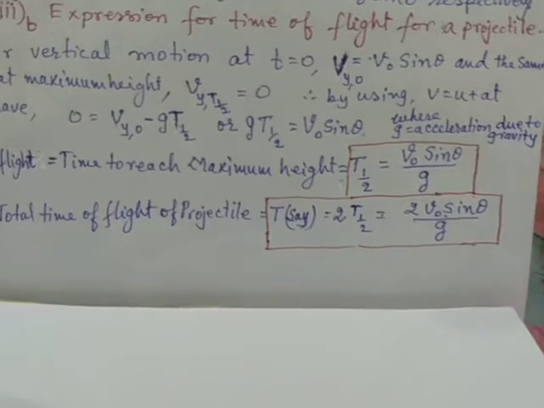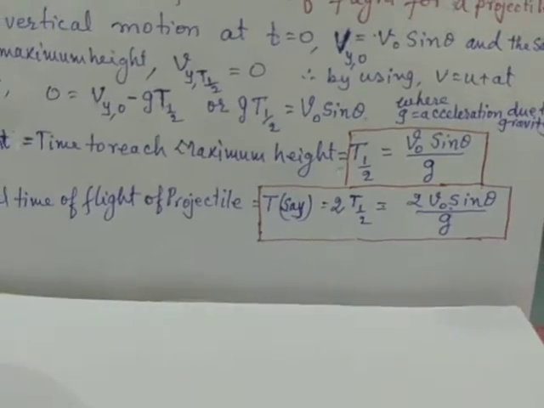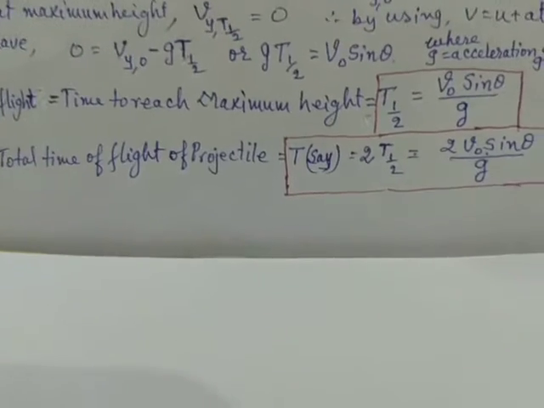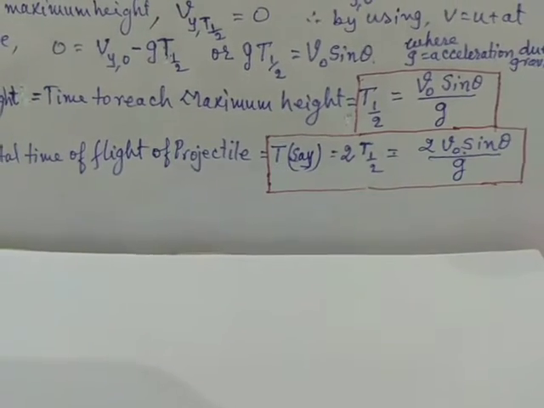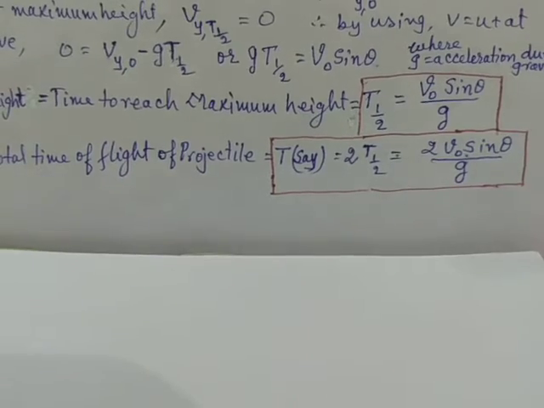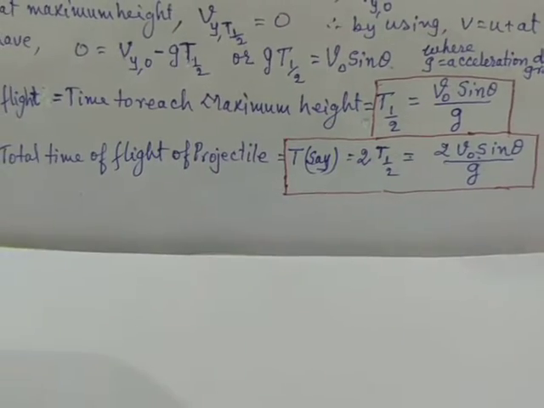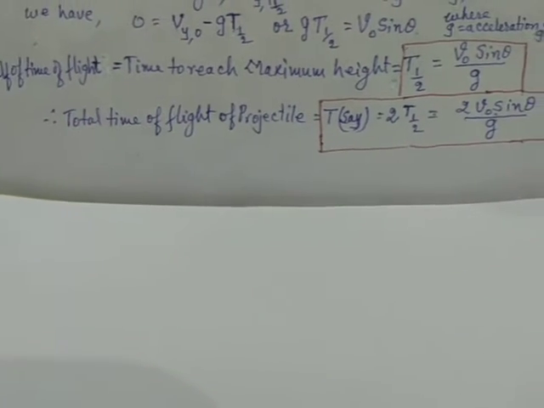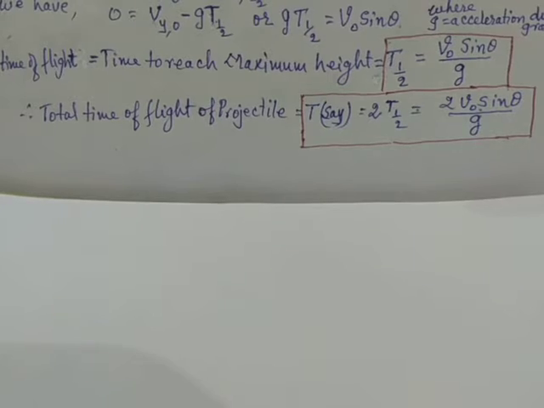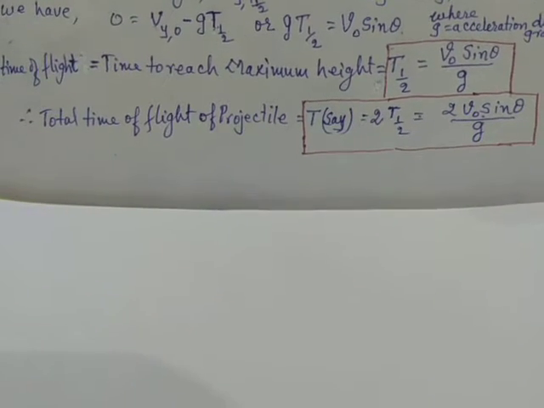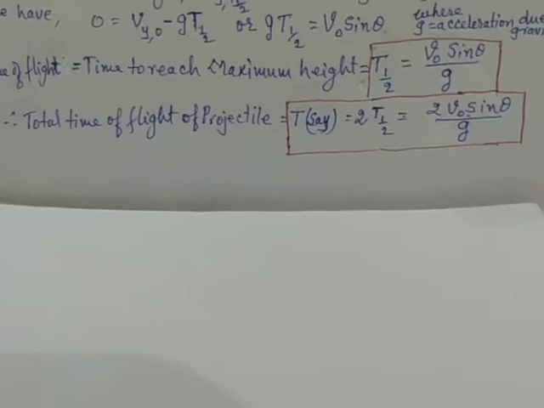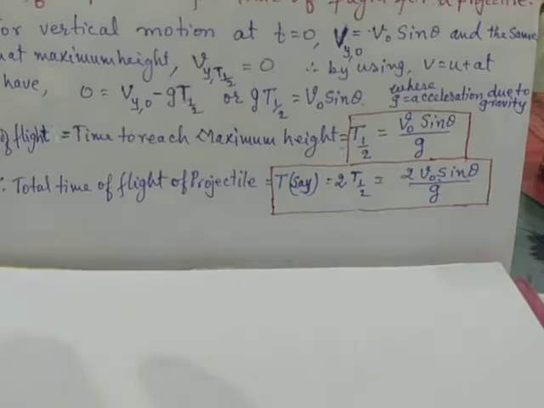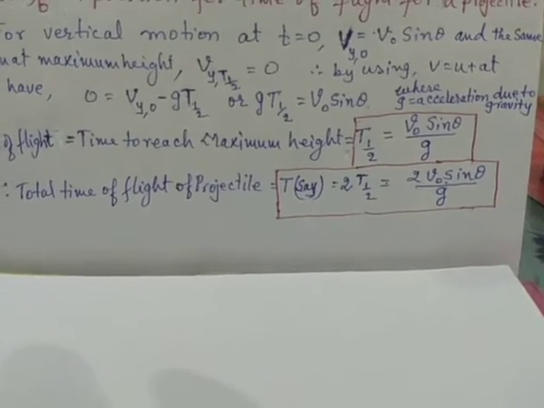It is the time in which it reaches the top point, and therefore, rearranging, we get the half time of flight, which is also the time required by the projectile to reach the maximum height, equal to v0 sin theta by g. So the time of flight, which is twice the time required to reach the maximum height, becomes 2 into t half, that means 2 v0 sin theta by g. That is the value of the time of flight of the projectile.